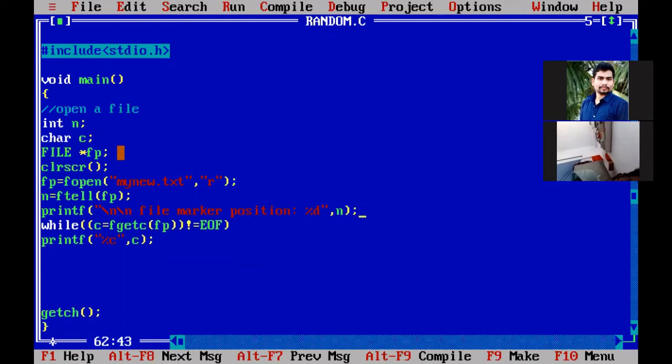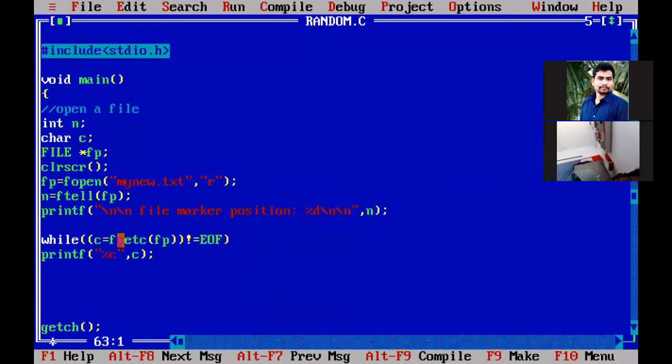So before printing, here you take one new line, and after printing this one, you take one new line. What we are doing in this particular printf statement is printing the file marker position. Then we go to the while loop, and in the while loop, by using these two statements, we are printing all the characters from fp. How many characters are we printing?